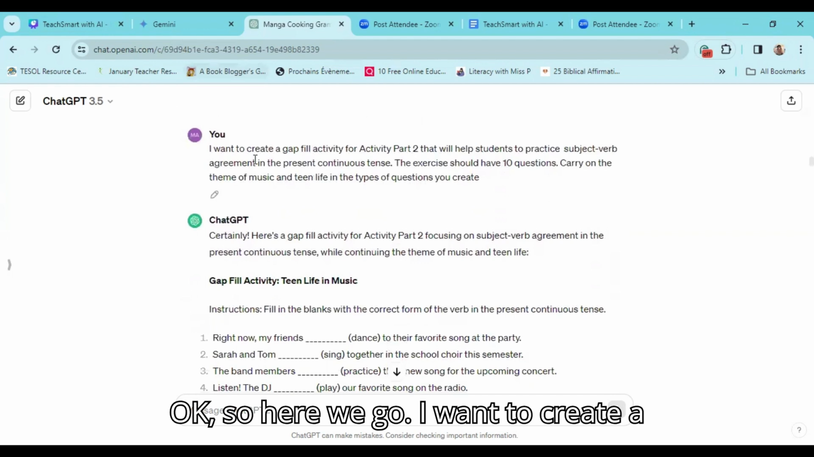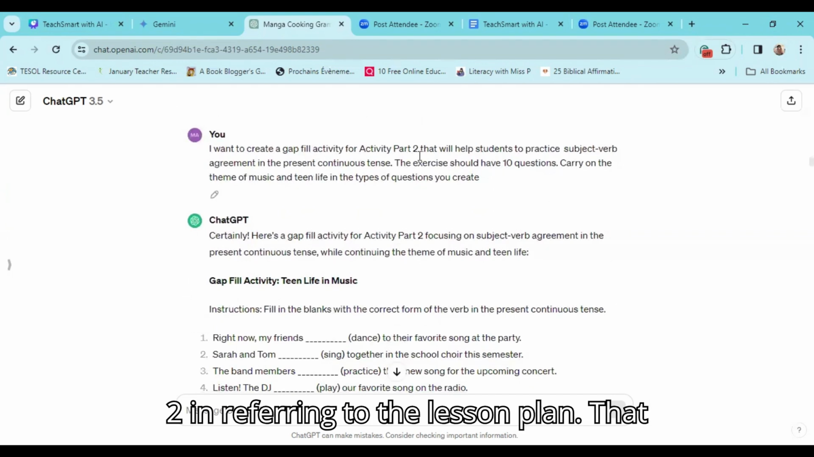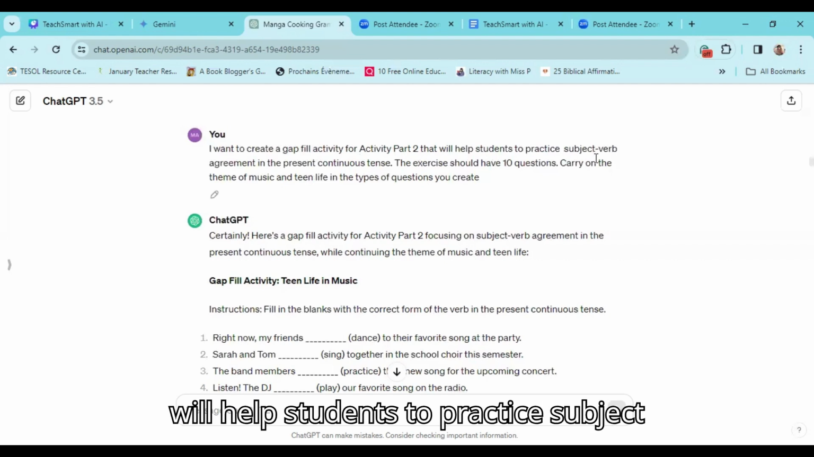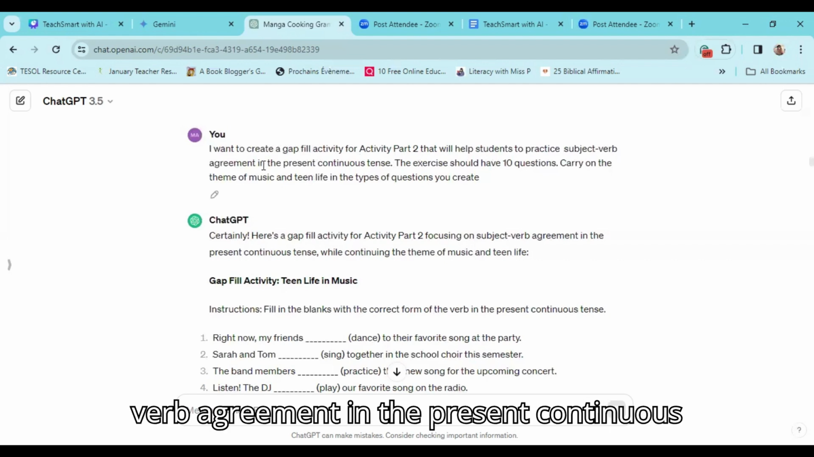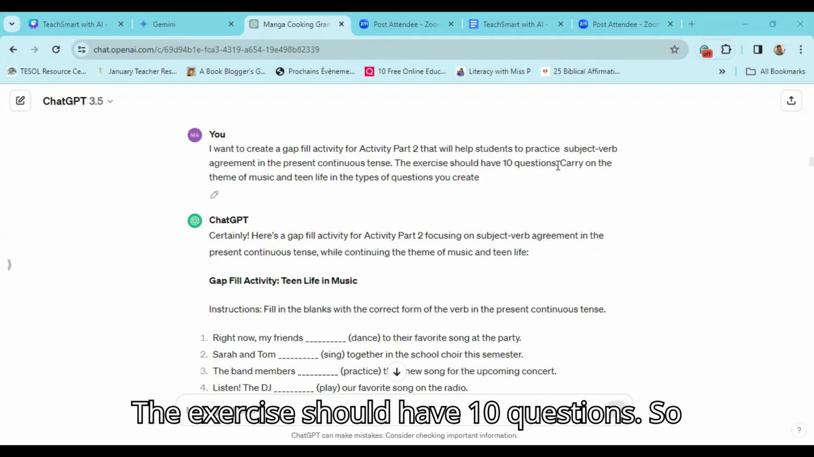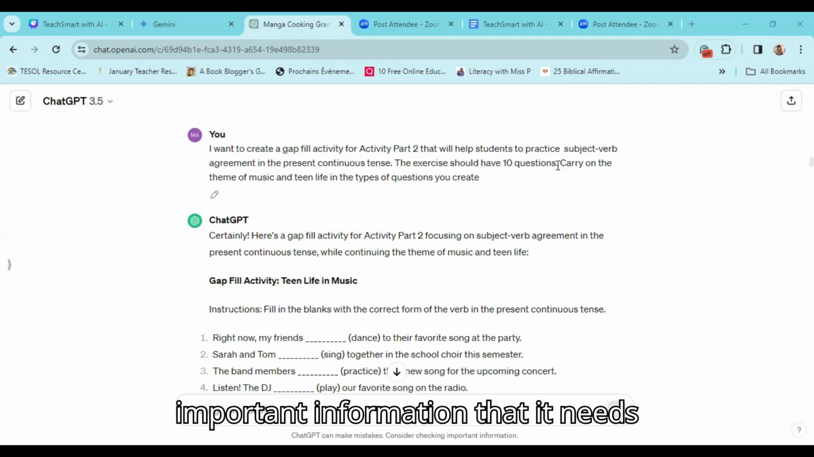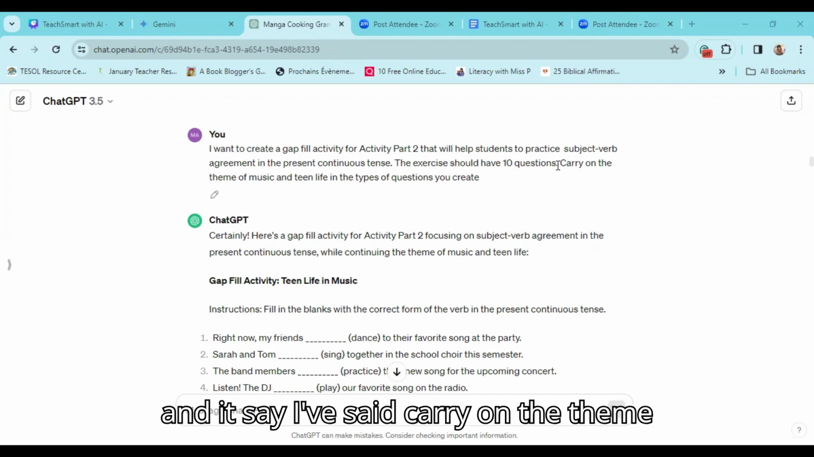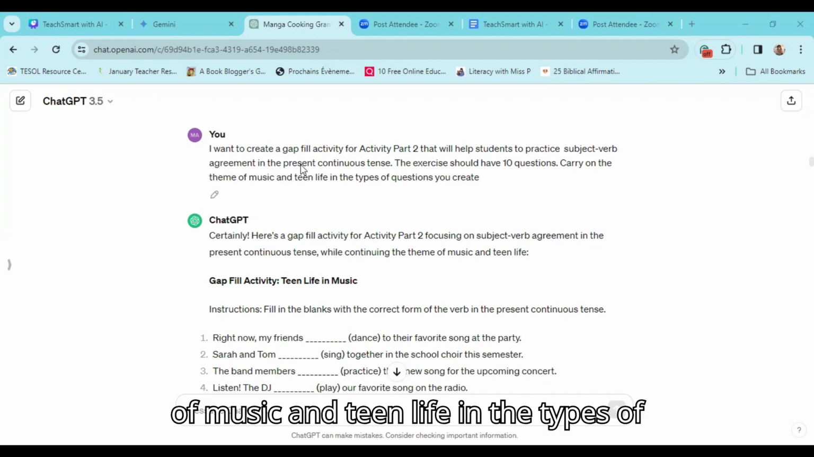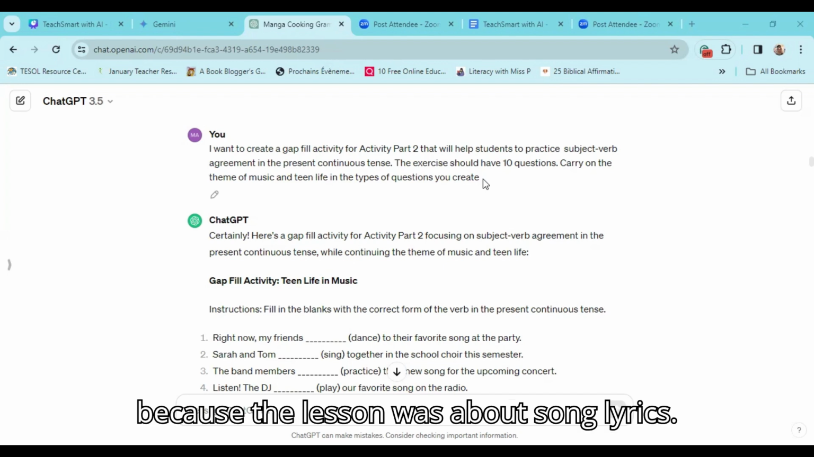I want to create a gap fill activity for activity part 2 in referring to the lesson plan that will help students to practice subject-verb agreement in the present continuous tense. The exercise should have 10 questions. So again, being specific, you're giving the important information that it needs. And I've said, carry on the theme of music and teen life in the types of questions you create. This is because the lesson was about song lyrics.